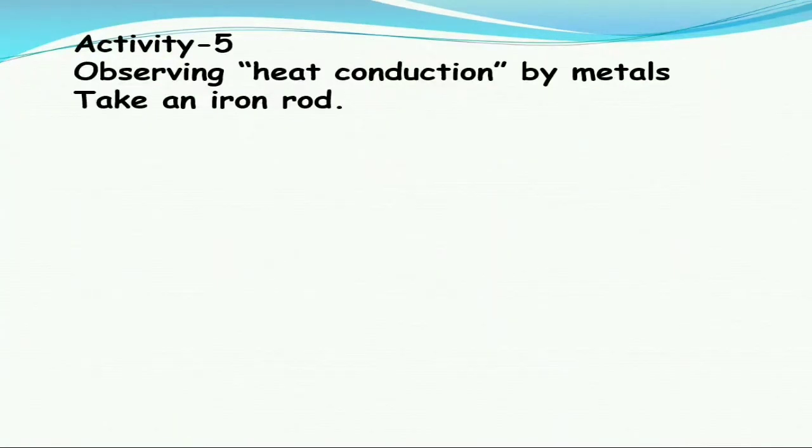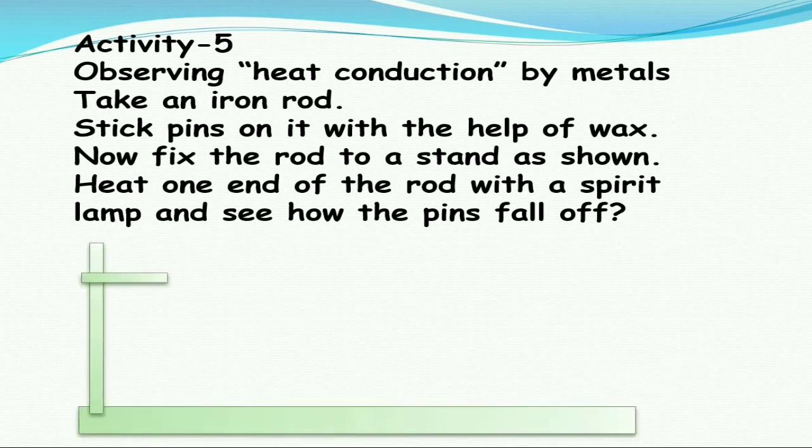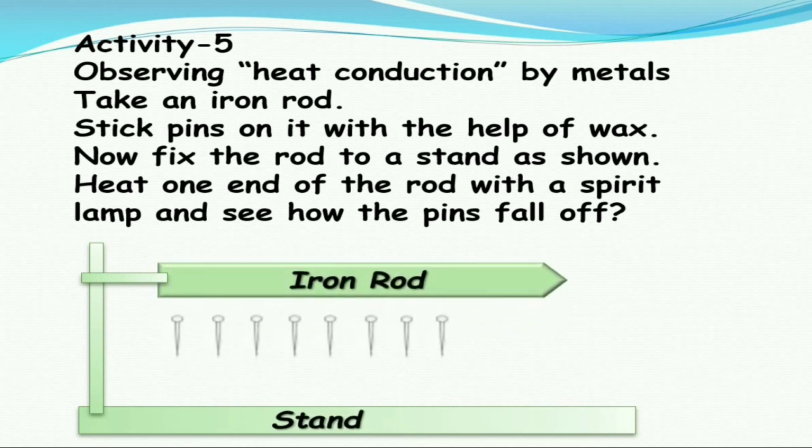Activity 5: observing heat conduction by metals. Take an iron rod and stick pins on it with the help of wax. Now fix the rod to a stand and heat one end of the rod with a spirit lamp. Here is a stand with the iron rod attached, and pins attached to the iron rod by means of wax.